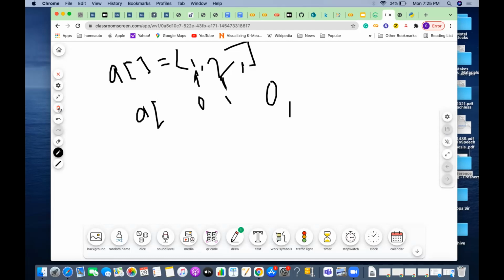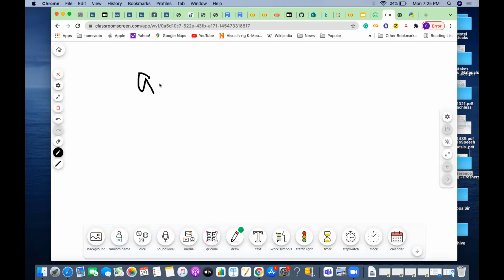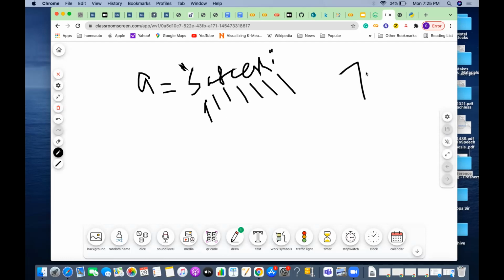The same thing applies in the string also. When I say a is a string, I am assigning a string here. Then if I have to access an element, how many elements are there? If you wanted to know how many elements there are, length will give that. In this case, 1, 2, 3, 4, 5, 6, 7, so total 7 elements. The position of S is 0, the position of A is 1, the position of T is 2, and the position of E is 3.